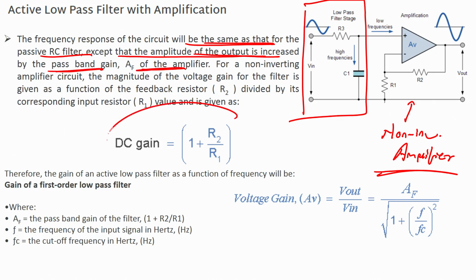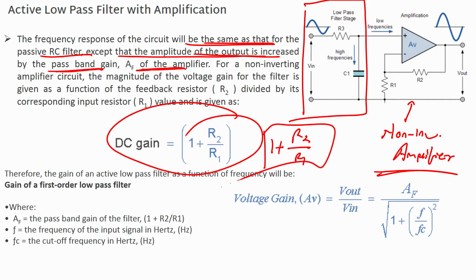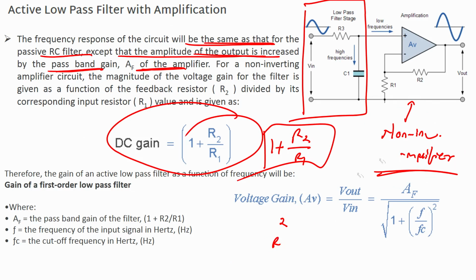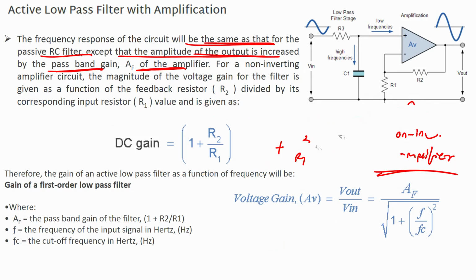So we can have a DC gain of 1 plus R2 by R1. Why? Because we have seen in the non-inverting amplifier that our DC gain is 1 plus R2 by R1. If I use an inverting amplifier, I will have a DC gain of R2 by R1. So for the non-inverting amplifier, I have a gain of 1 plus R2 by R1.